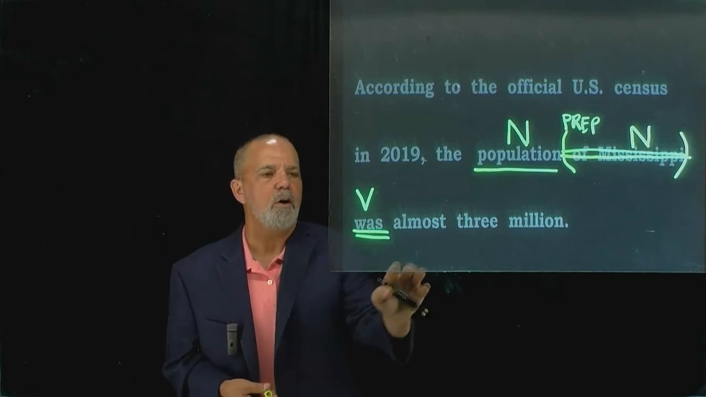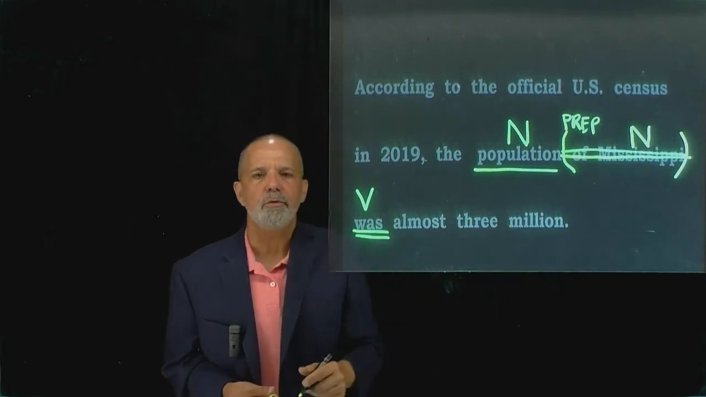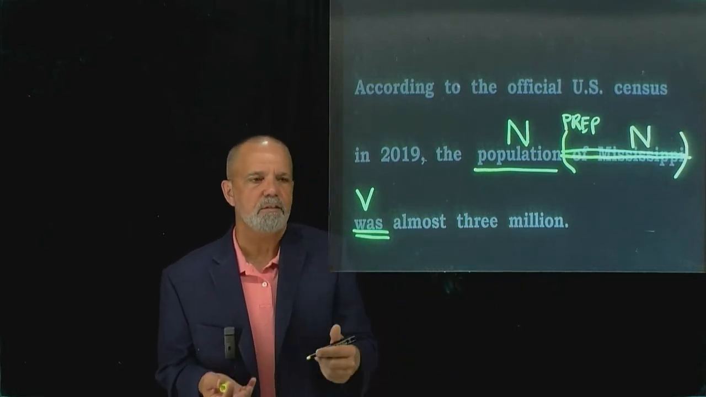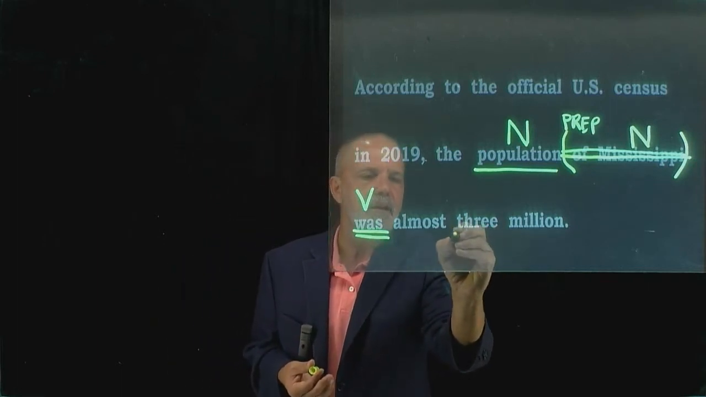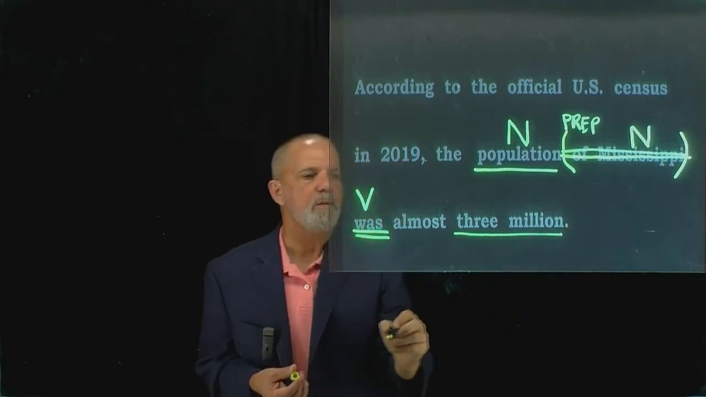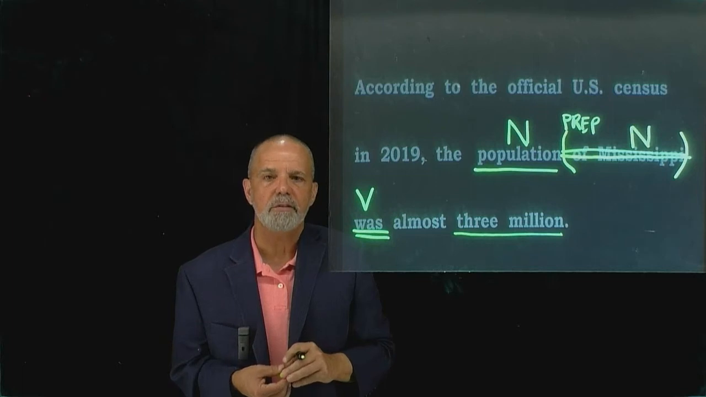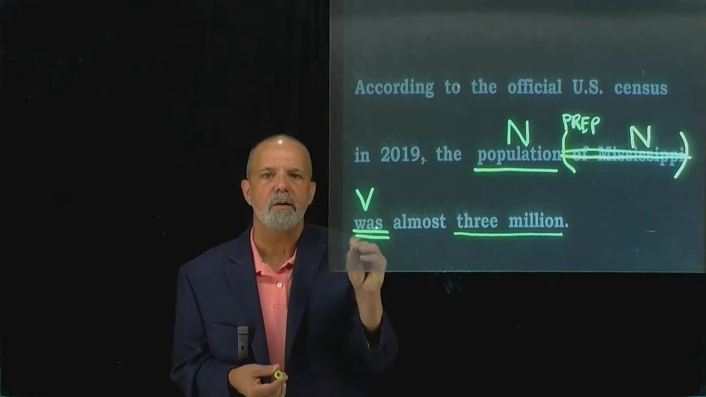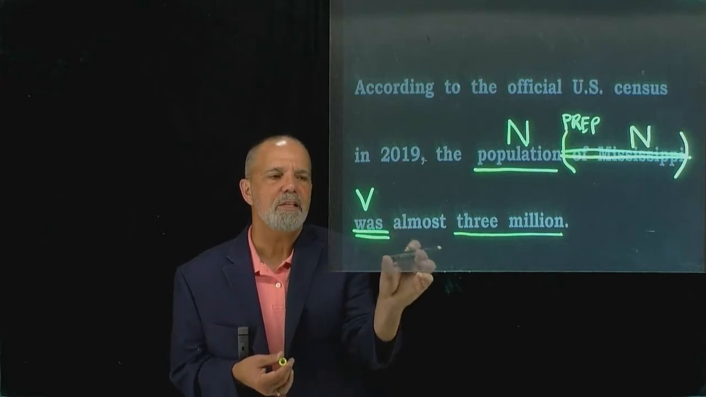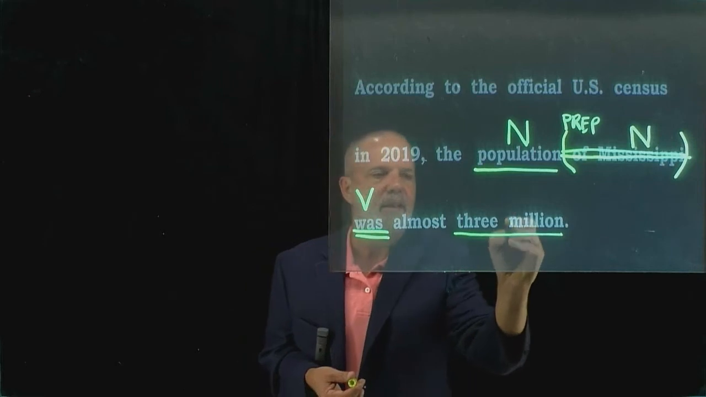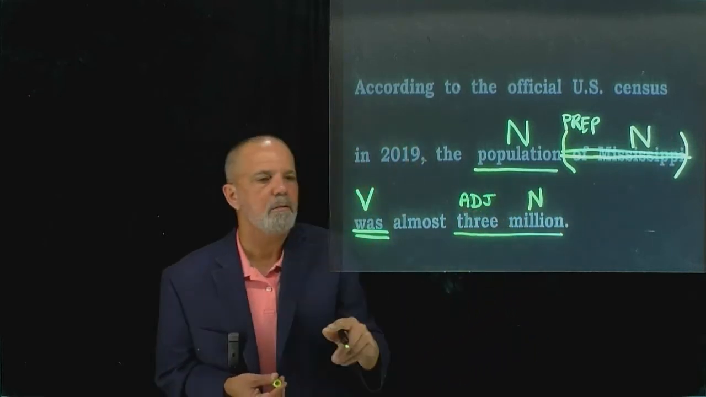Let's keep going. We have almost 3 million. And so there are several ways to analyze 3 million. You could say that million is the noun and 3 is describing it. But I'm going to say that 3 million is one chunk here. And 3 million, you could view this as one big noun. If you wrote it as a number, you would certainly write it as 3,000,000. And in that case, it would be one number. But because we have the word T-H-R-E-E here, I'm going to say that million is a noun and 3 is an adjective. It's describing million.